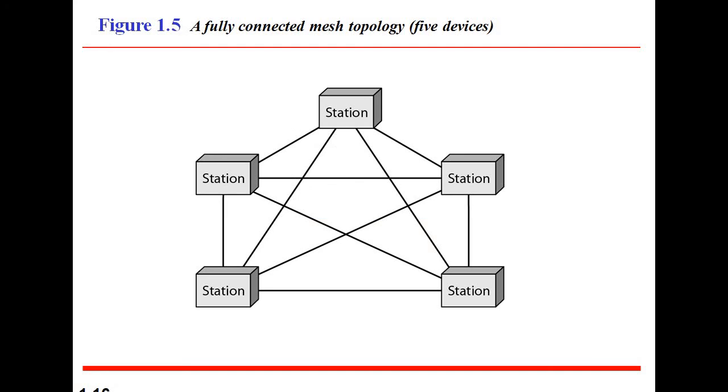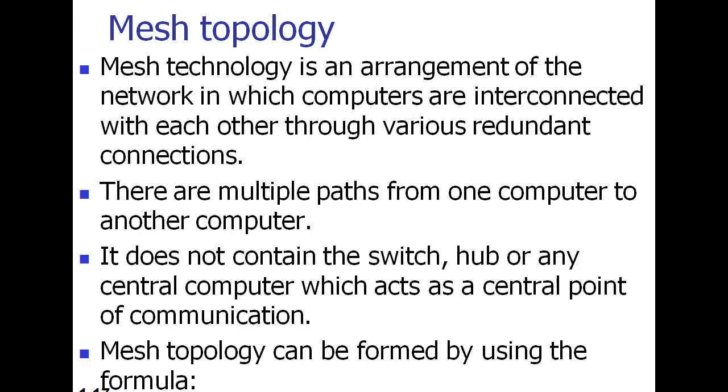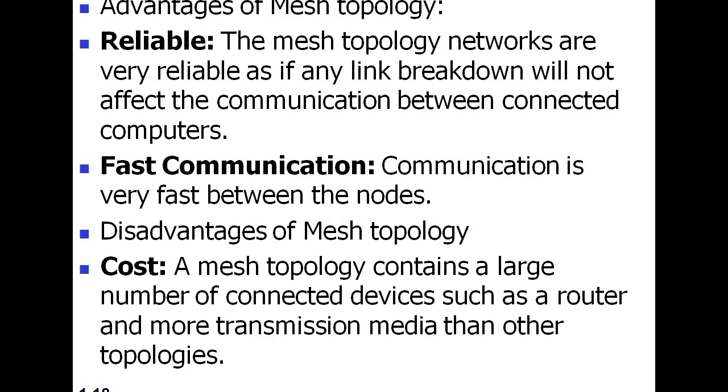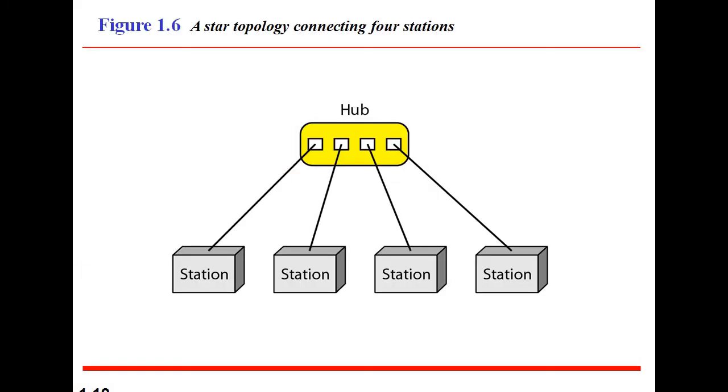So this is the diagrammatic representation of mesh topology, or we can say it is also a fully connected topology. These are the nodes based on mesh topology, and this structure indicates star topology. So here one central hub is there, and a number of stations are connected through the hub.